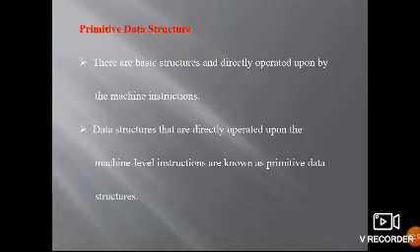Primitive data structures, we already discussed. What are primitive data structures? The data structures that are directly operated upon by machine-level language are called primitive data structures. They are the basic structures, directly operated upon by machine instructions.